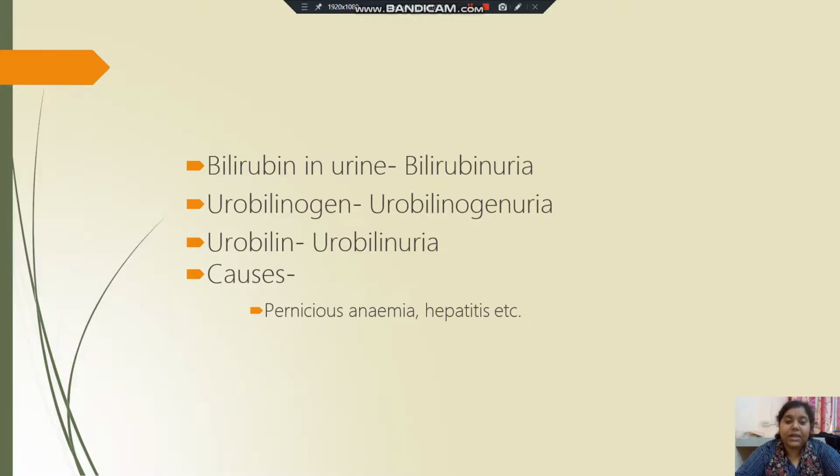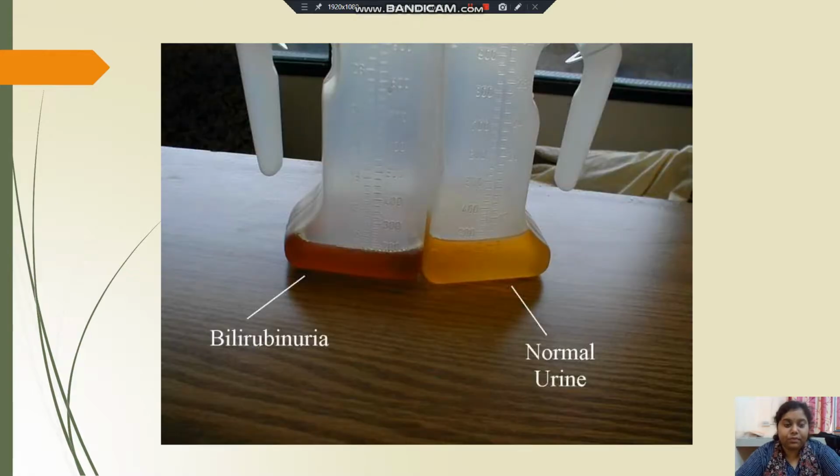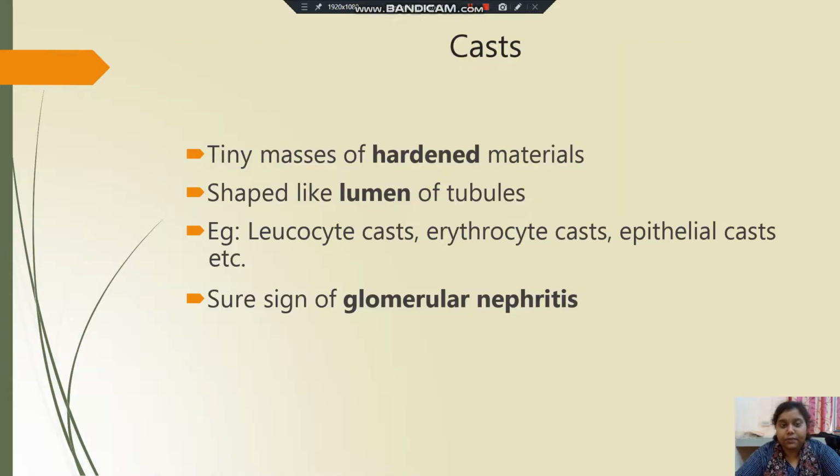Bilirubin in urine is termed as bilirubinuria. Urobilinogen is termed as urobilinogenuria. Urobilin is termed as urobilinuria, and causes are pernicious anemia, hepatitis, etc. These are bilirubinuria and normal urine.